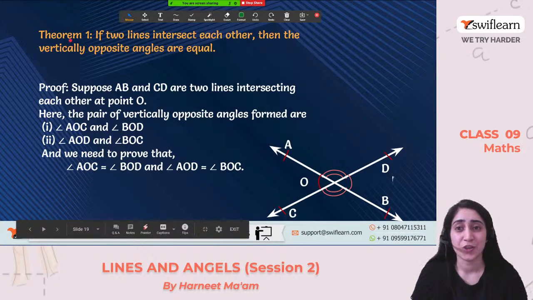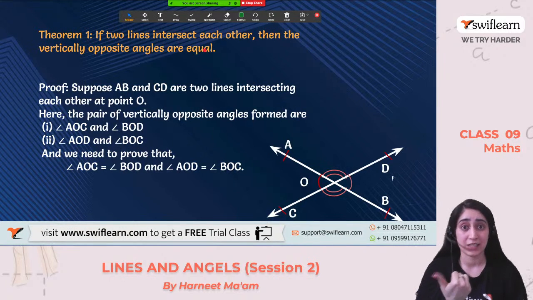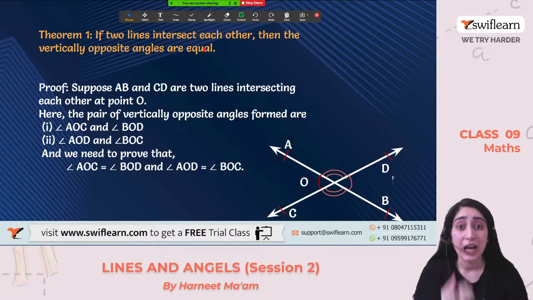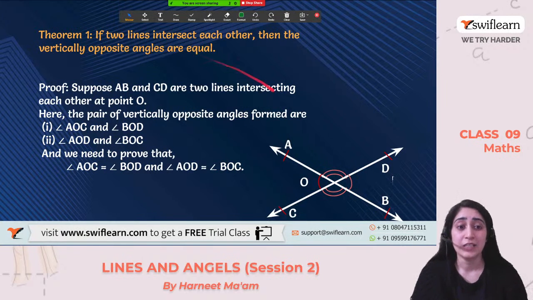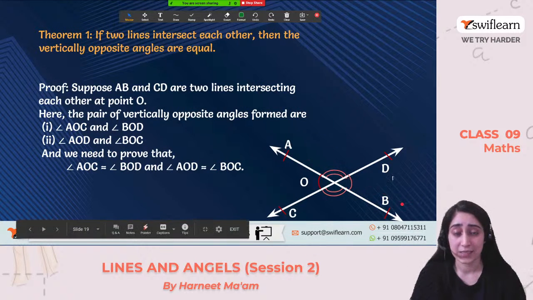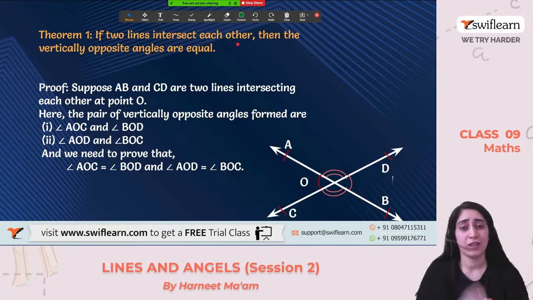So the first is theorem number 1. If two lines intersect each other, then the vertically opposite angles are equal. We have discussed that they are equal, but how they are equal, we are going to prove now. Let's say AB is a line and CD is a line. They are intersecting each other at O. When it says that two lines intersect each other, we make sure we draw two lines.